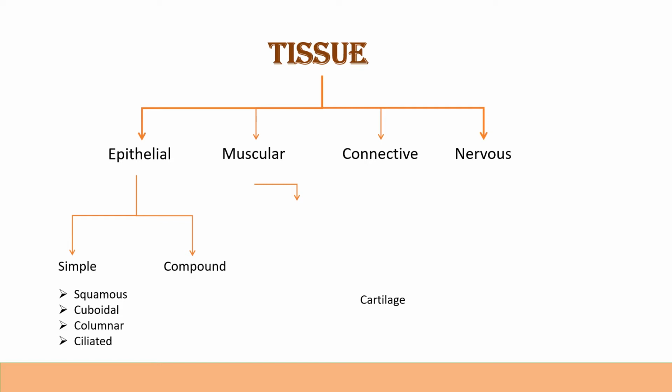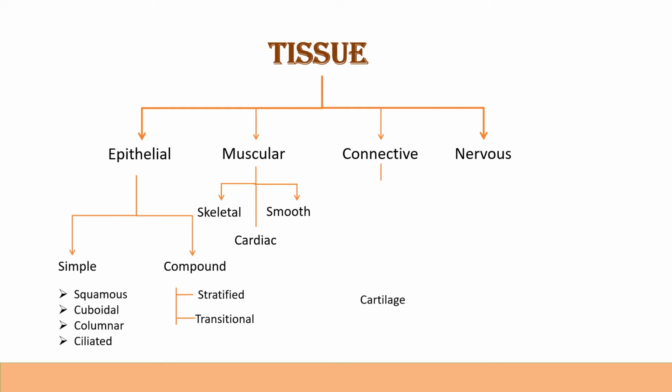Then let us talk about the compound. The compound epithelial tissue is again categorized into two parts: first is stratified compound epithelial tissue, second is transitional compound epithelial tissue. Then let us talk about the muscular tissue. The muscular tissue is divided into three main subcategories: first is smooth, second is skeletal, and third is cardiac muscular tissue.